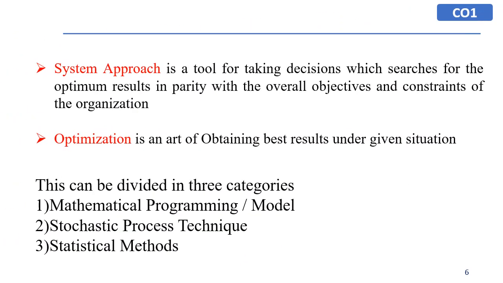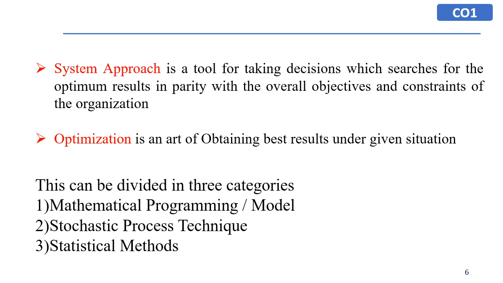System approach is a tool for decision which searches for the optimum result in parity with the overall objective and constraints of the organization. Optimization is the art of obtaining the best result under given situations. So this is our aim while we carry out planning or execution for any project. What will be our target? Our targets are always to put minimum investment and to get a maximum return from that project.